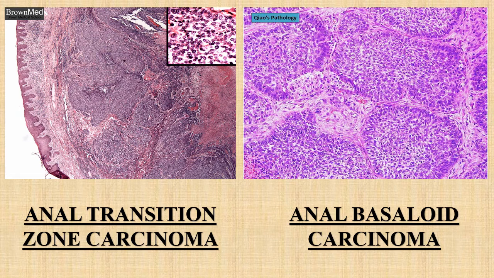The right image is showing the basaloid carcinoma. You can see the basal cells, which are arising from the basal layer of the epithelium, have a peripheral palisading pattern arrangement with prominent nucleoli and hyperchromatic nuclei. So this image is showing the anal basaloid carcinoma.